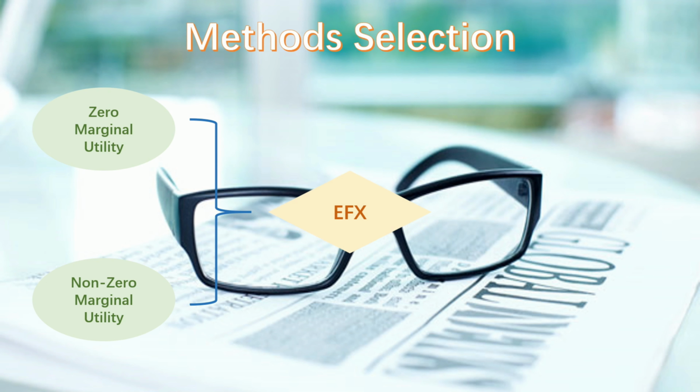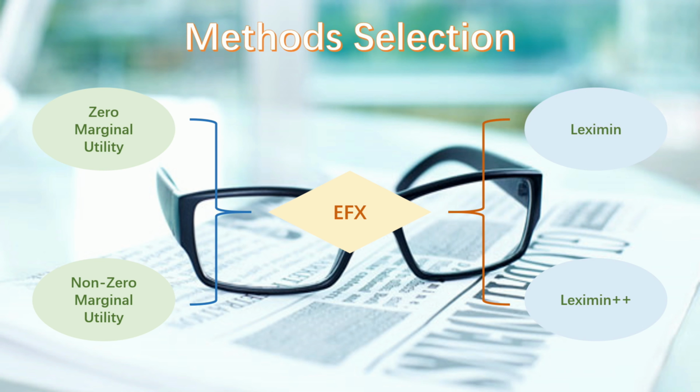So, what is zero marginal utility? It means players don't like the products added to their bundles at all. And if we assume that adding products to the player's bundle can increase the player's value, and the player is satisfied with the addition of the product, then we call it non-zero marginal utility.